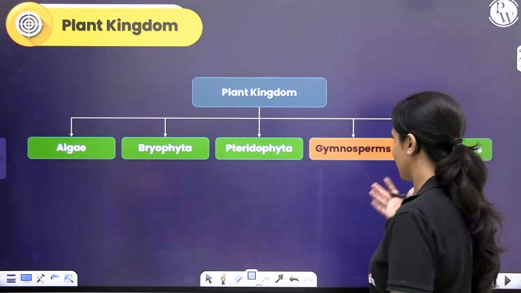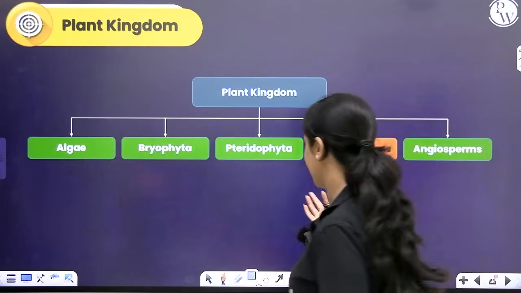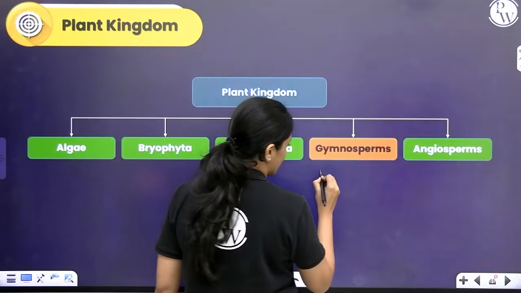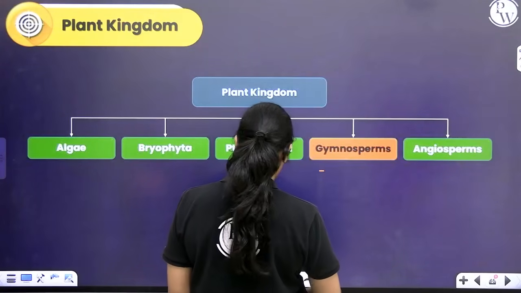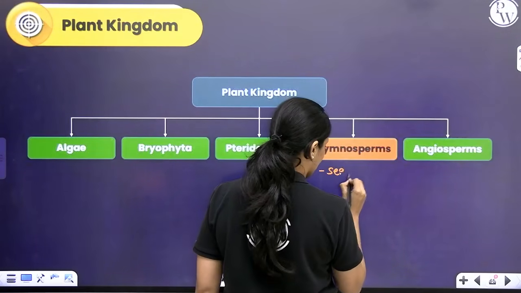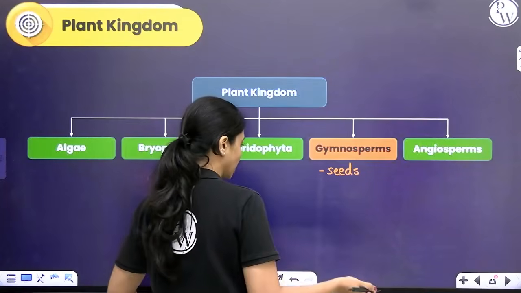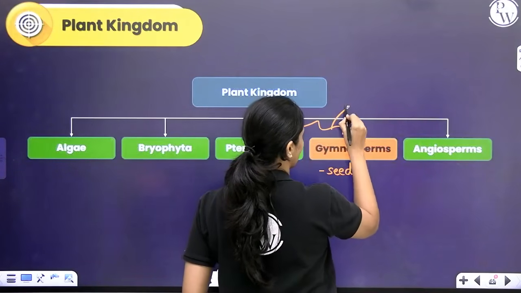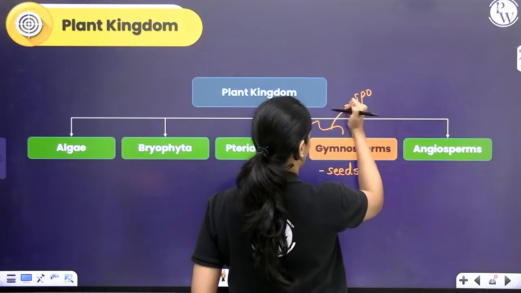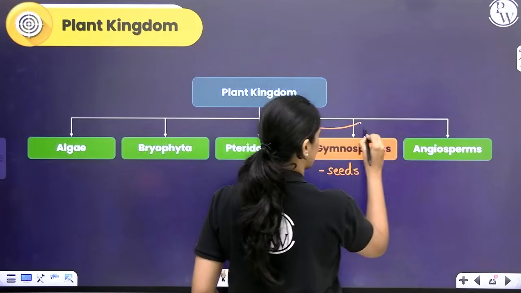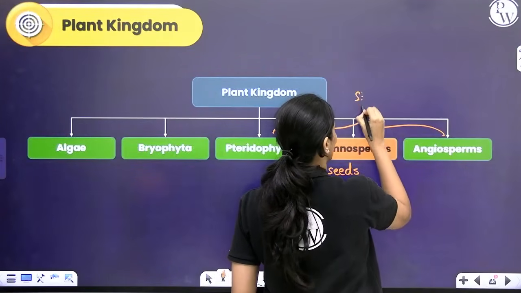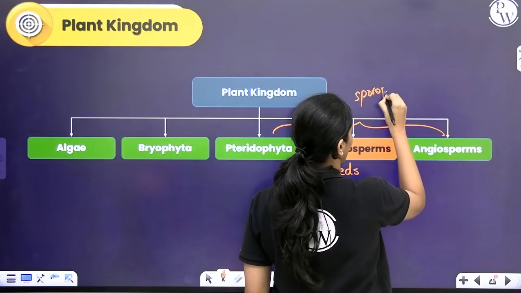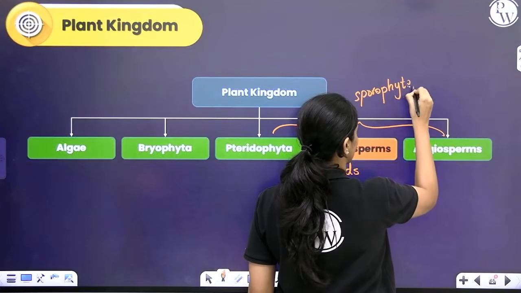The advancement that gymnosperms have over pteridophytes is that gymnosperms produce seeds that pteridophytes don't. What is common between pteridophytes and gymnosperms is that in all 3 of these, the sporophyte is dominant.